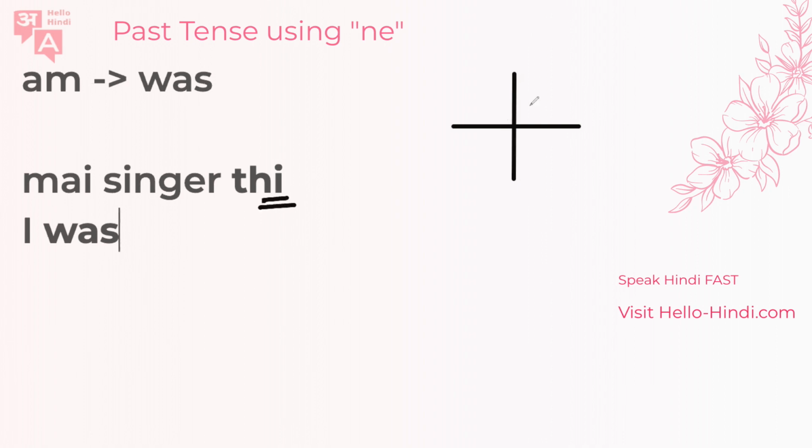The ी is because it's feminine singular. If you're a lady, you'll say it this way. But if it's a man, can you guess what this would be? Yes, it's going to be an आ ending. And so see if you can try to guess how you would say I was a singer if a man would say it. मैं singer था. This means I was a singer.